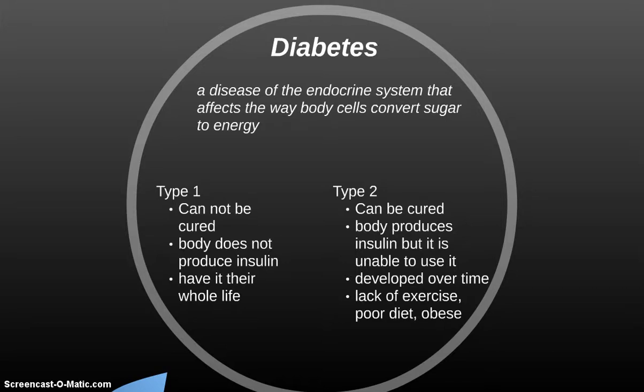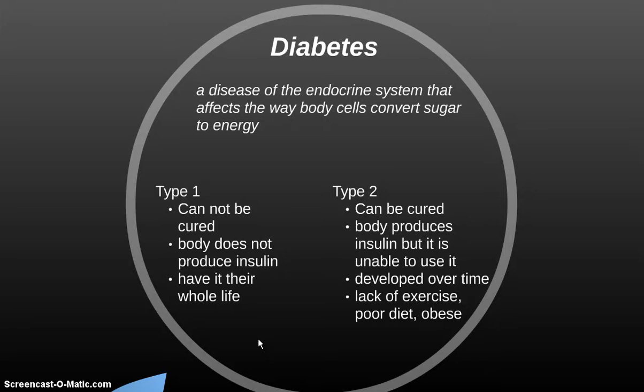There are two types. Type 1 diabetes cannot be cured. If a person has type 1, they need to live with it. In a type 1 diabetic, the body does not produce insulin, and they need the insulin from a different source. You can give yourself injections, or you can also have an insulin pump, which pumps in insulin throughout the day through a tube that's located into their abdomen. And again, a type 1 diabetic will have it their whole life.